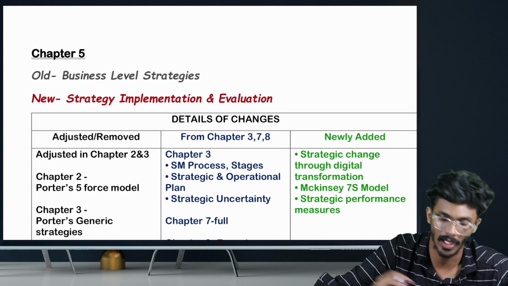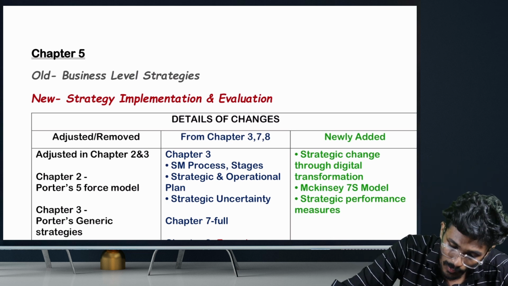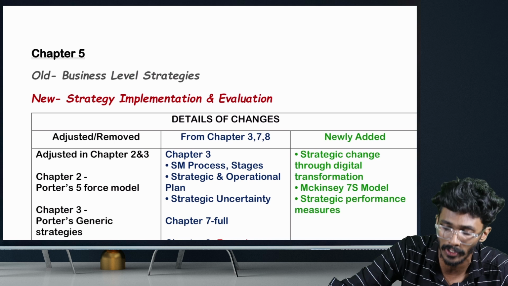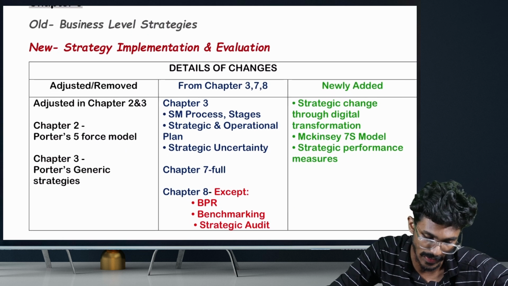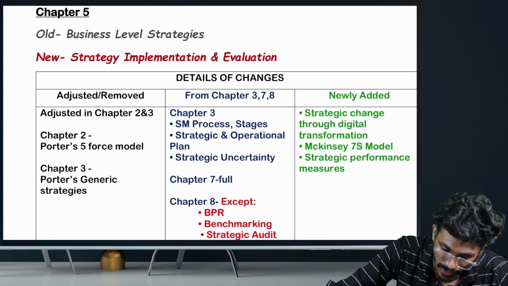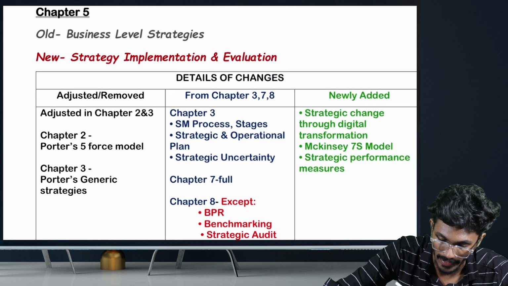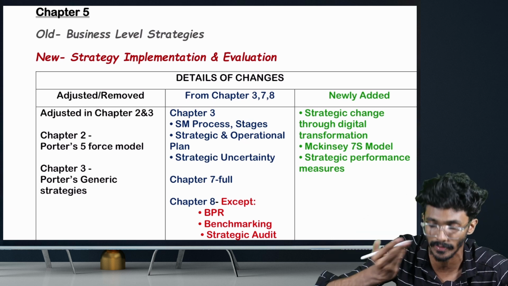And coming to the last and final chapter of new scheme. Under old scheme, chapter number 5 was named Business Level Strategies. Under new scheme, it is named Strategy Implementation and Evaluation. We have already said that from old syllabus chapter 5, certain topics were adjusted in other chapters, like Porter's 5-force model, generic strategies, etc. They were adjusted in chapter number 2 and 3 of new syllabus.